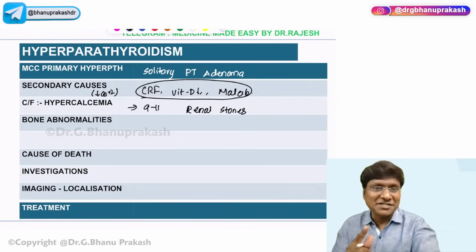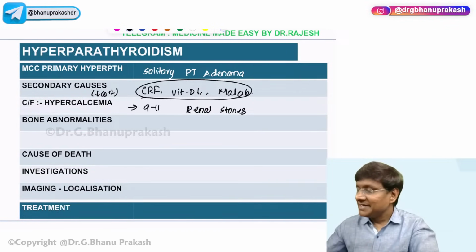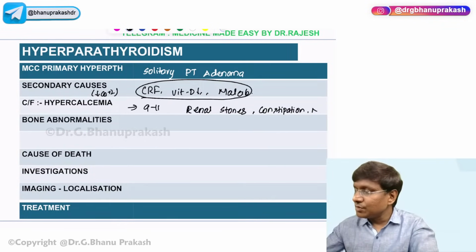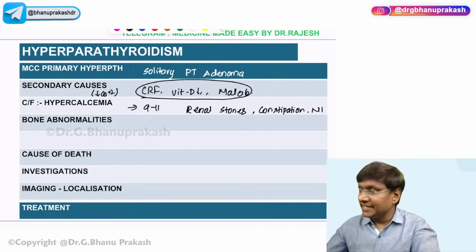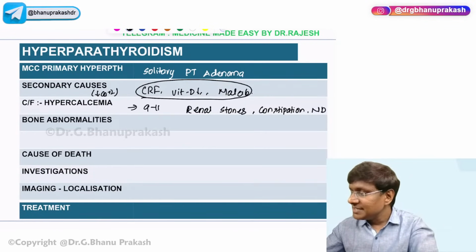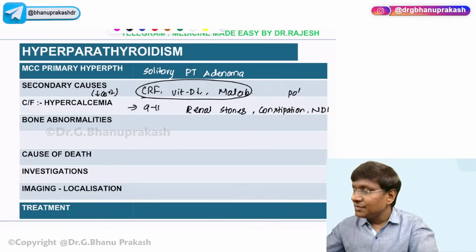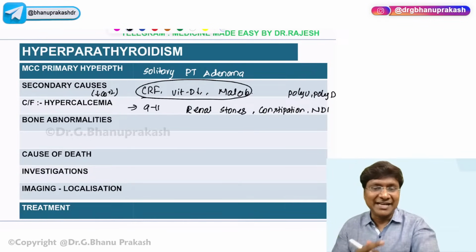Right, then these patients will have abdominal pain. Not only that, these patients will also have constipation. And these patients will also develop nephrogenic diabetes insipidus. Because of nephrogenic diabetes insipidus, they will have polyuria as well as polydipsia. These are all the manifestations of hypercalcemia.